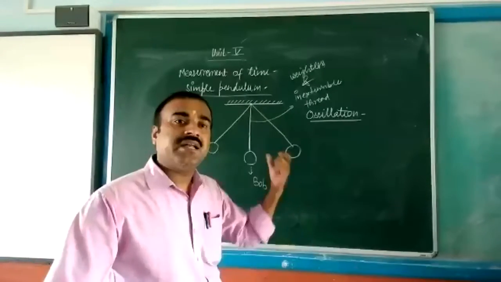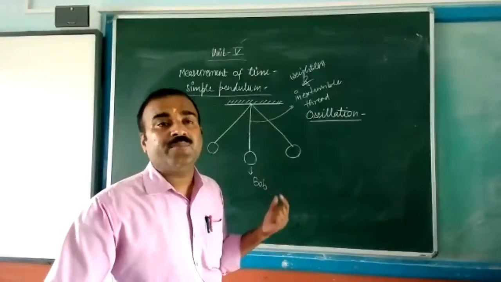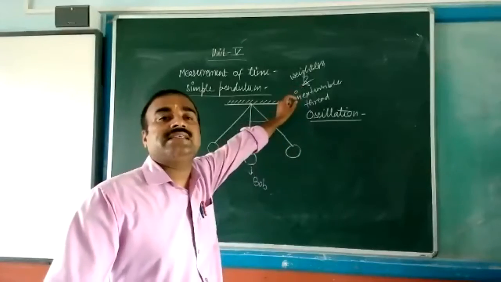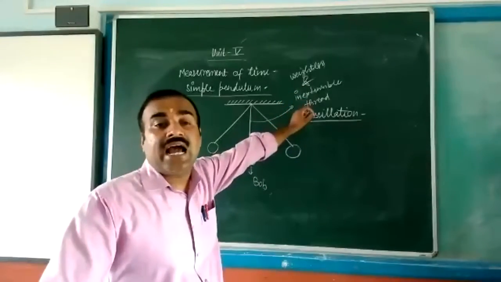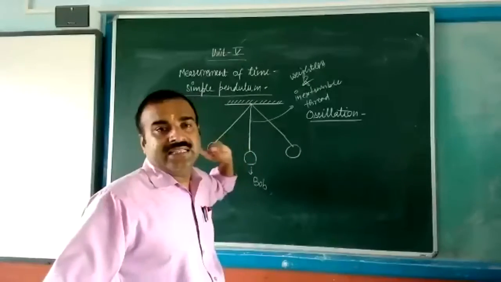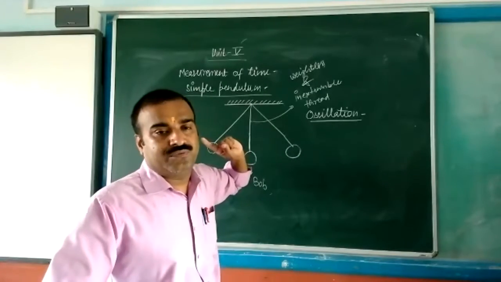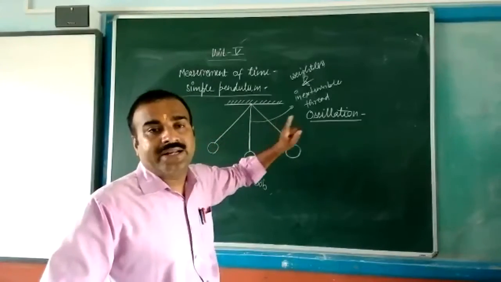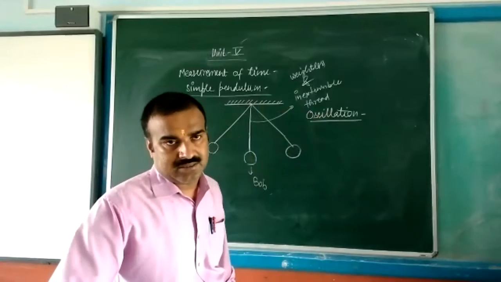Whenever a body is suspended from a weightless and inextensible thread and is free to move to and fro, it is called oscillation.